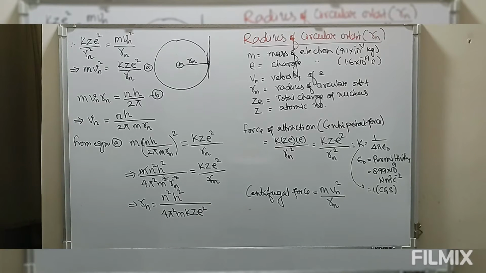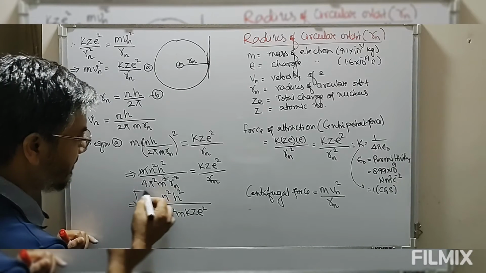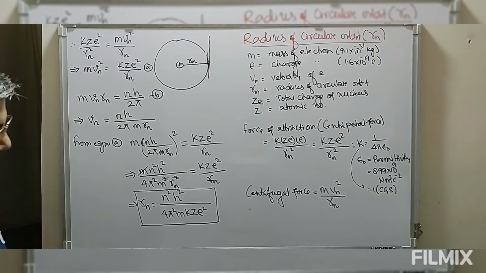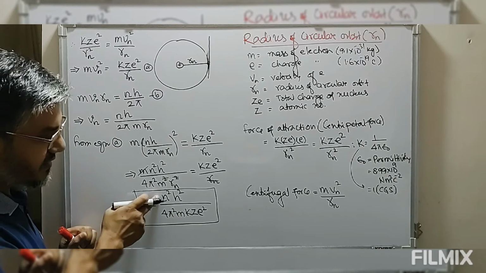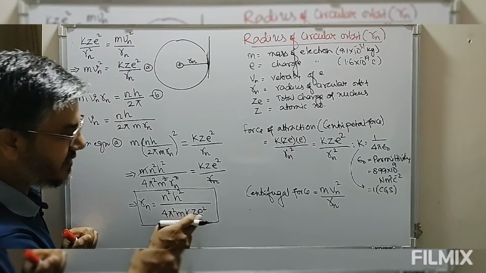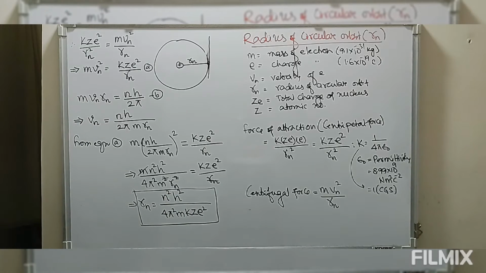So this is the radius of a circular orbit in which the electron is moving. So we have this equation, that is the radius equation. Radius of any circular orbit R n is equal to n square h square divided by 4 pi square m k z e square. So this is the final equation of this radius.